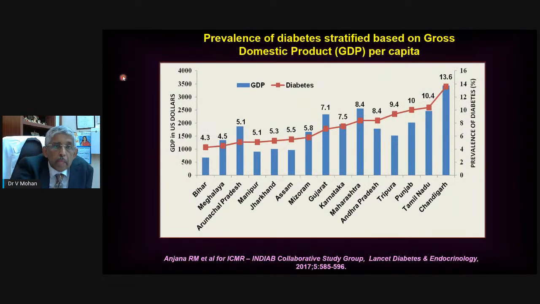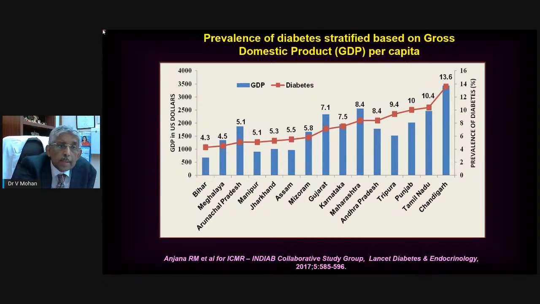What we showed there were huge differences in the prevalence of diabetes, shown in red here, with Bihar, for example, in those first 15 states having the lowest prevalence, and Chandigarh, the Union Territory, having the highest prevalence of diabetes. In the next round, when we finished the other 15 states, there were states with much higher prevalence, for example, Kerala, Goa, and so on. The prevalence is almost between 20 to 25% of the whole population.